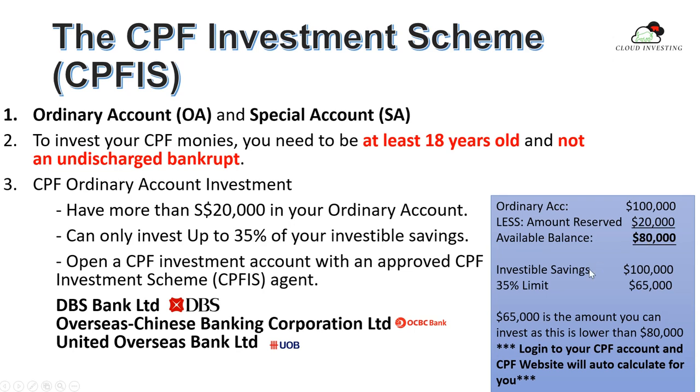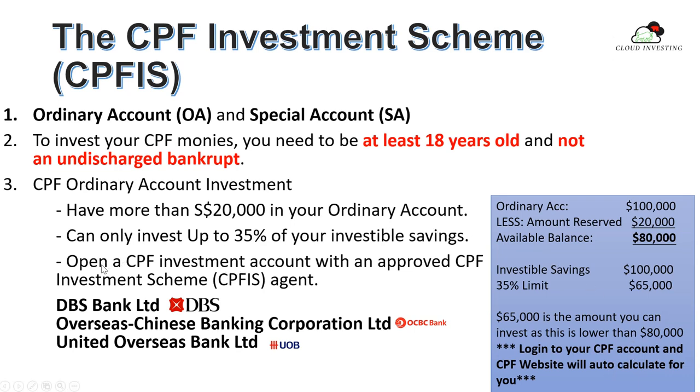Then another calculation: 35% of the 100k is 35k. In these two calculations, the CPF will allow you to take the lowest one. If you don't know how to do this calculation, no worries, you just log in to your CPF account and the CPF website will auto-calculate everything for you.